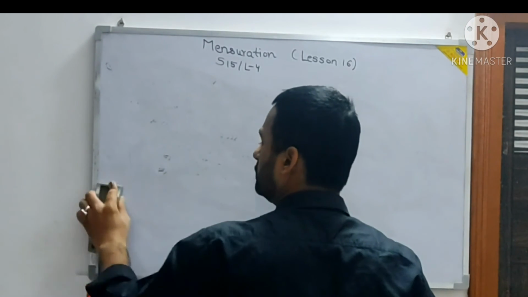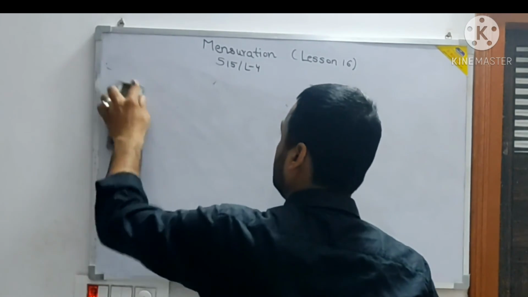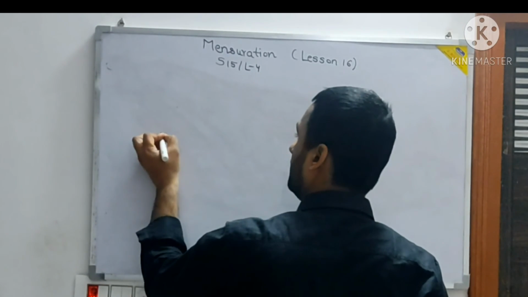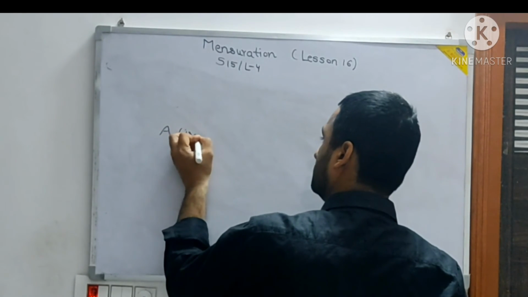So see, both ways you can use it, but in that case also root 15 has to be calculated. What is the ready-made formula for the area of a triangle? Area of triangle, the ready-made formula for isosceles.